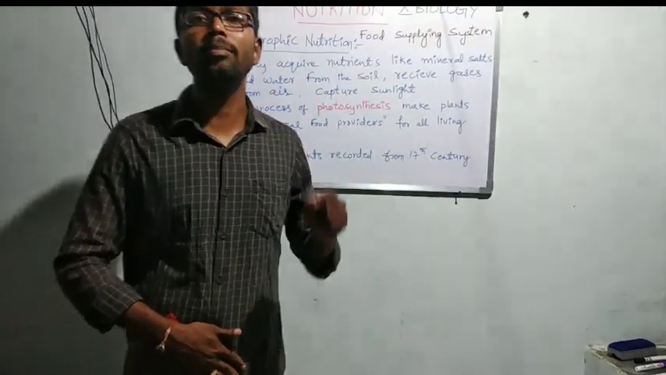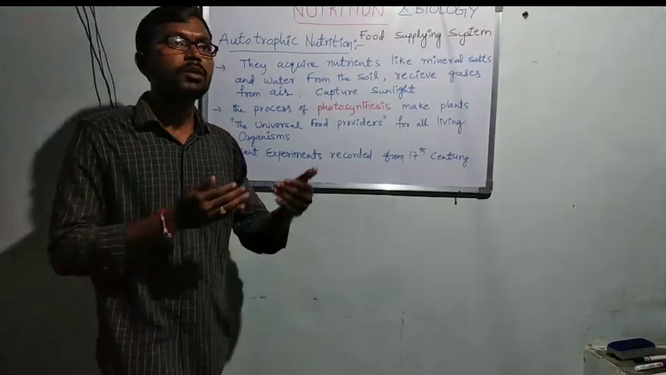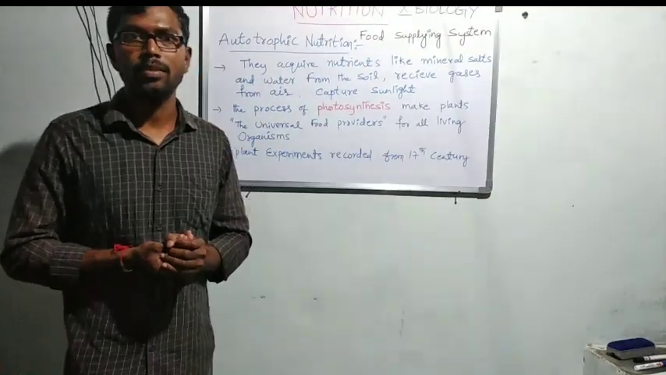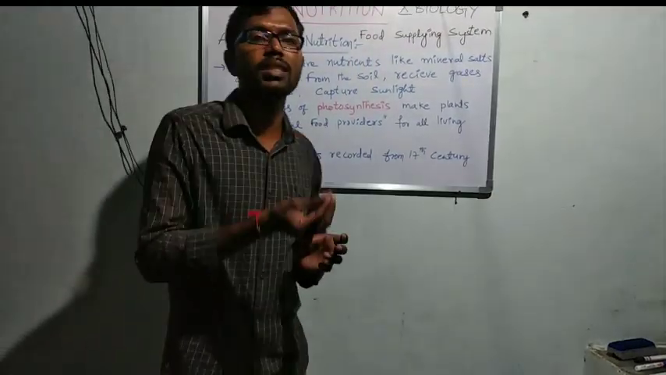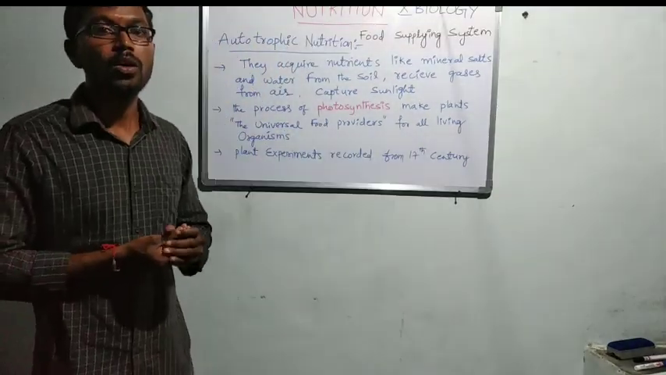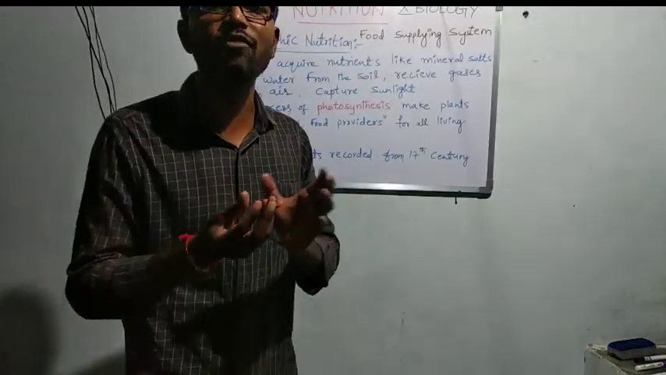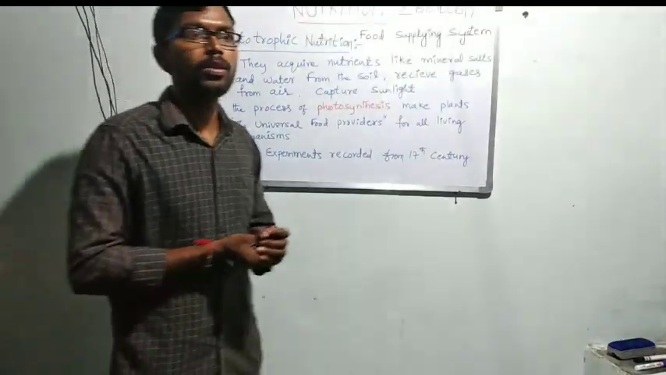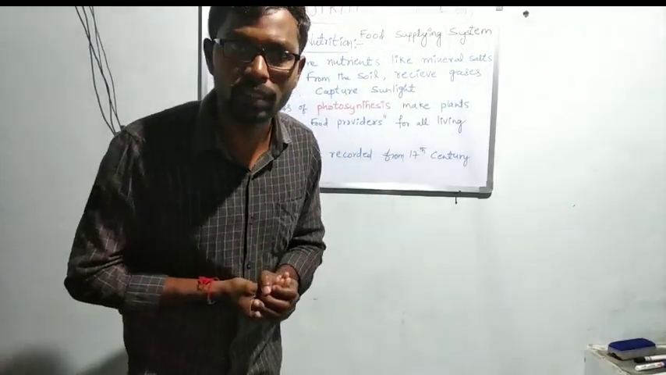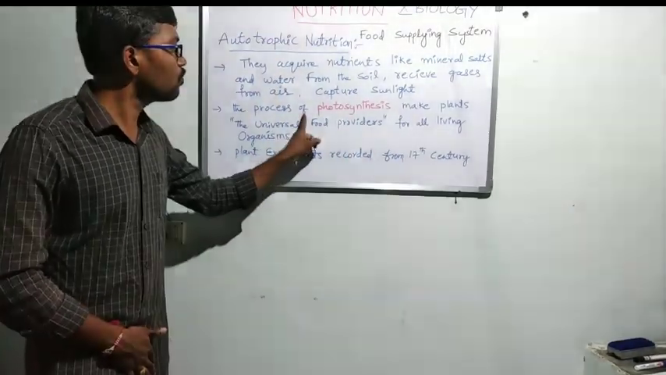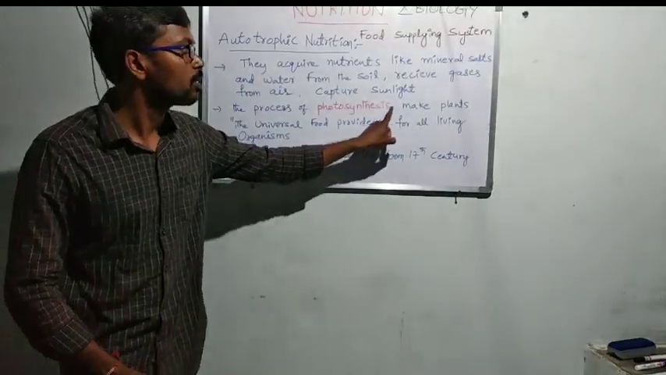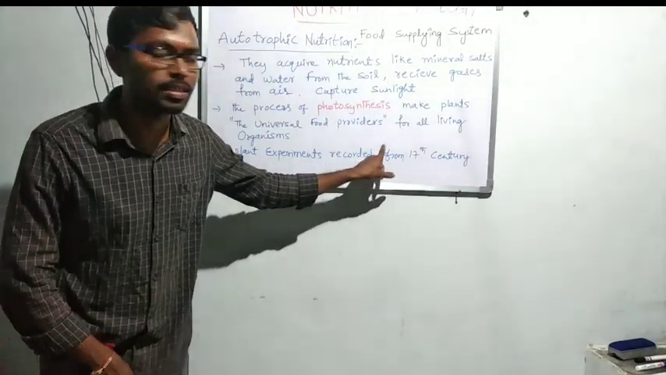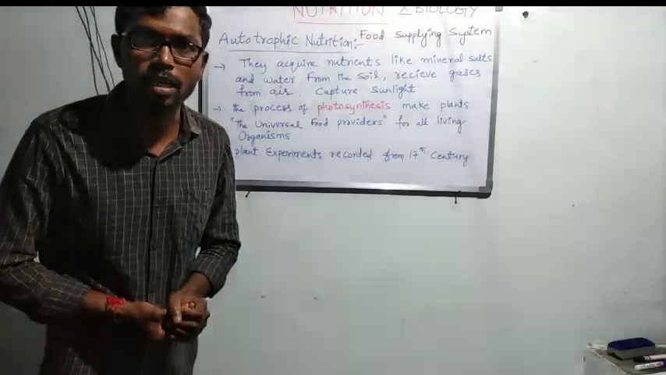What is the process to make the food? Several years ago, many scientists have been working on their research to know what life process is present in plants. Finally, they concluded one thing: the process of photosynthesis. It makes plants the universal food providers for all living organisms.